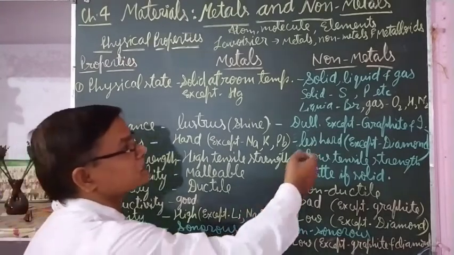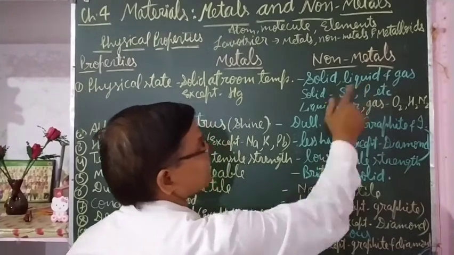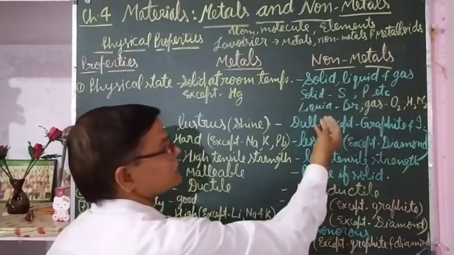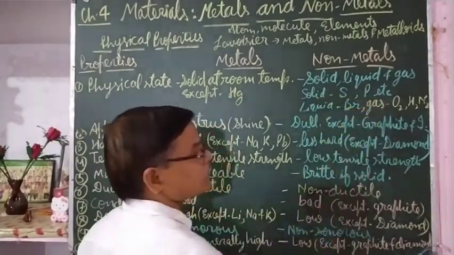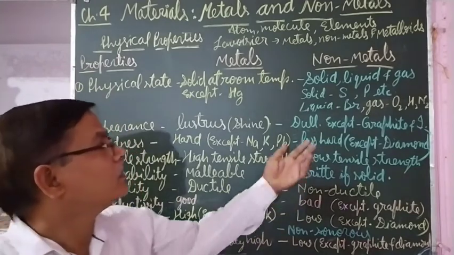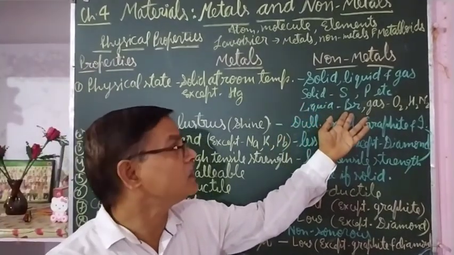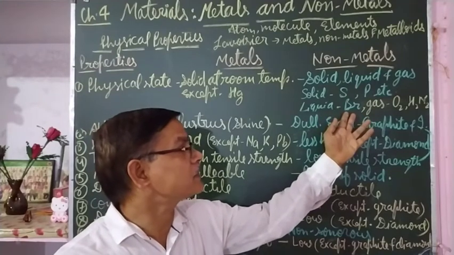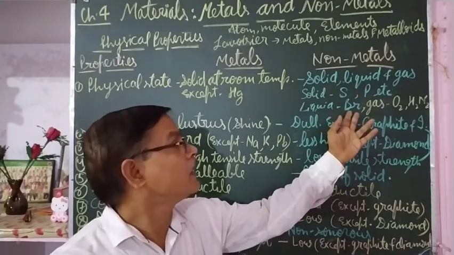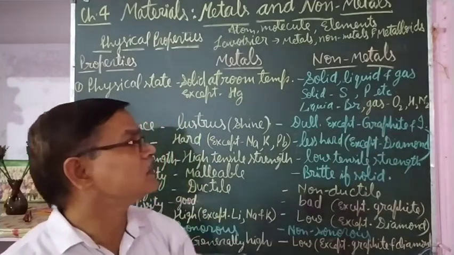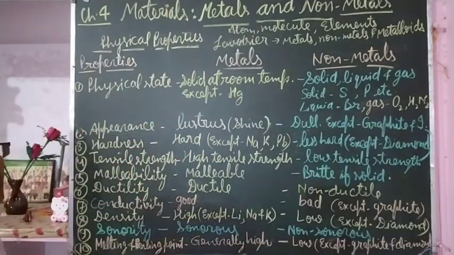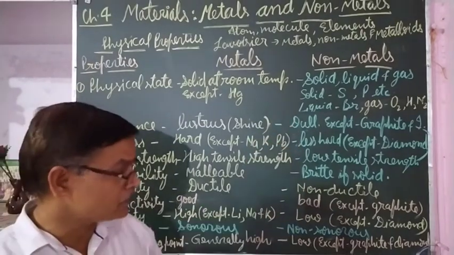Non-metals may be found in solid, liquid or gaseous state. In the solid state, sulfur, phosphorus, etc. are found. In the liquid state, bromine is the single non-metal which is found in liquid state. In the gaseous state, oxygen, nitrogen, hydrogen are the examples of non-metals which are found in gaseous state at room temperature.